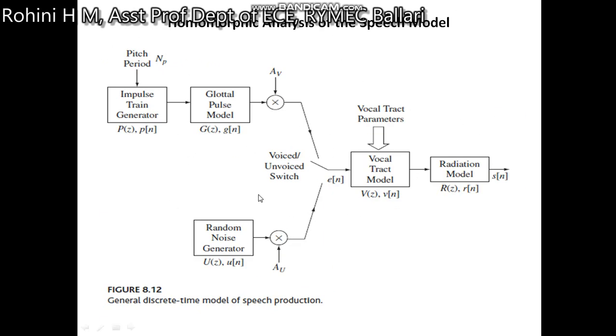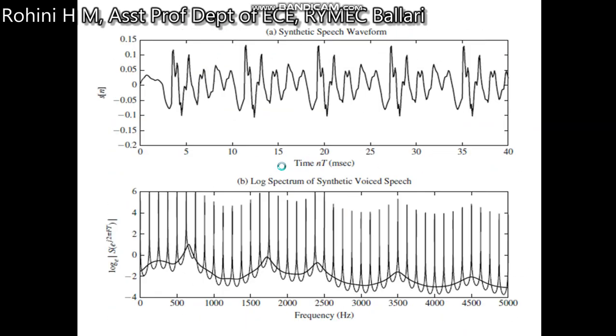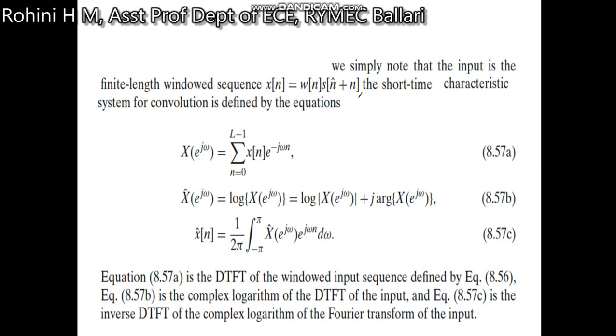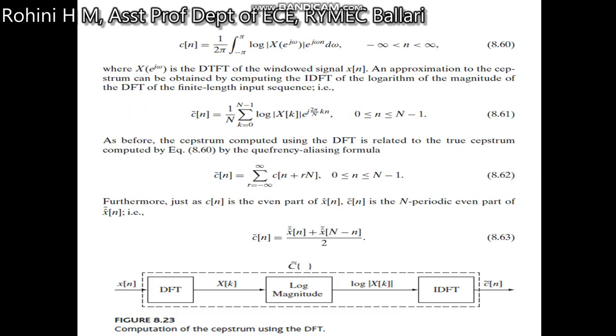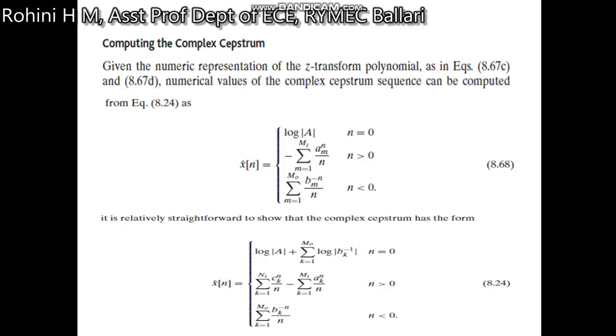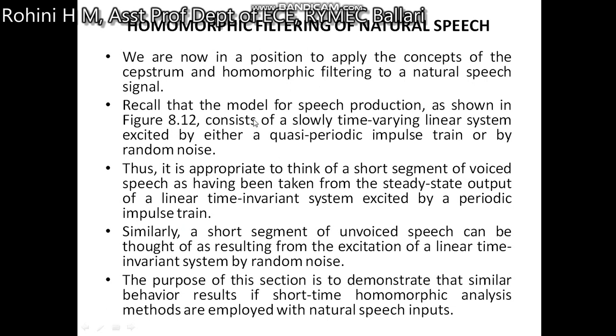It consists of a slowly time varying linear system excited by either a quasi-periodic impulse train or by a random noise signal.